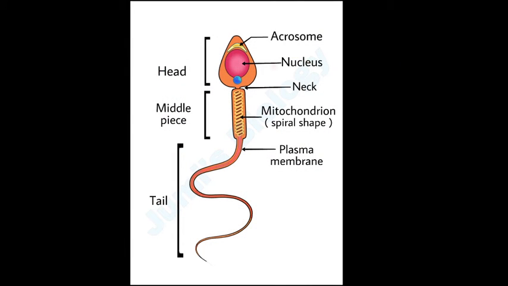Here we are. Beta, this is the structure of sperm, which we also call spermatozoa. In the structure of sperm, it consists of four parts: head, neck, middle piece and tail, and it is enveloped by a plasma membrane. What about the head? It is the enlarged end of the sperm containing the large haploid nucleus and condensed chromatin body, and is capped by the acrosome.